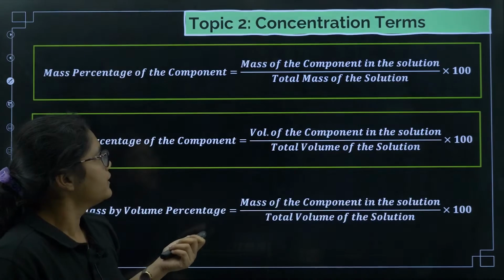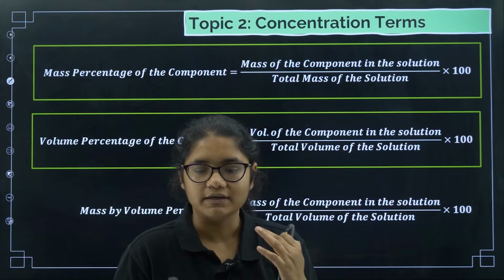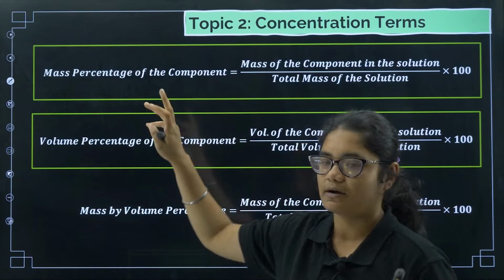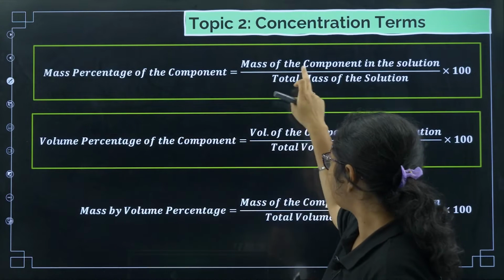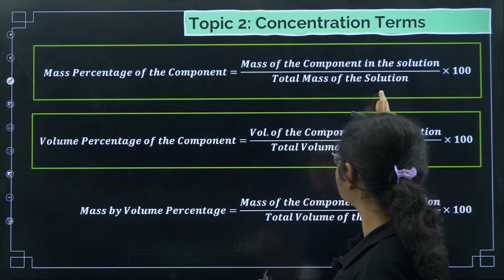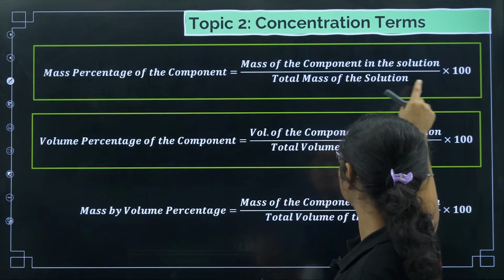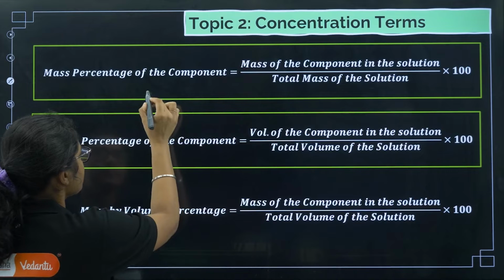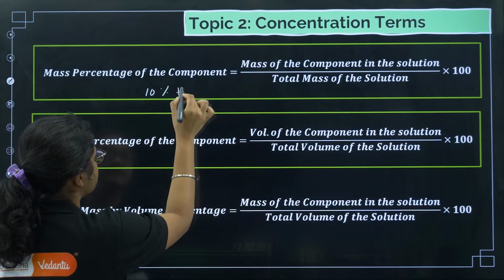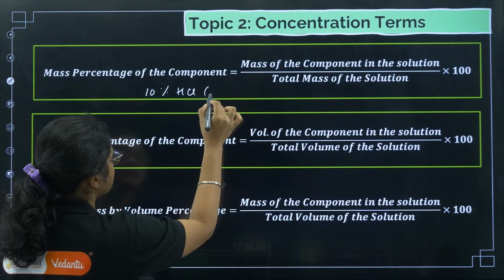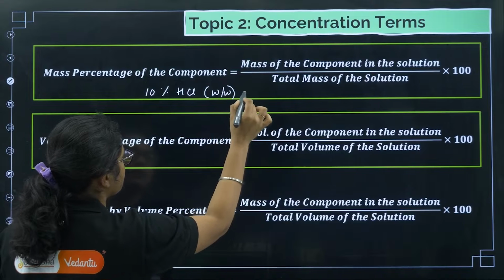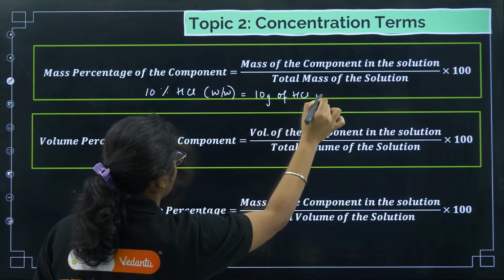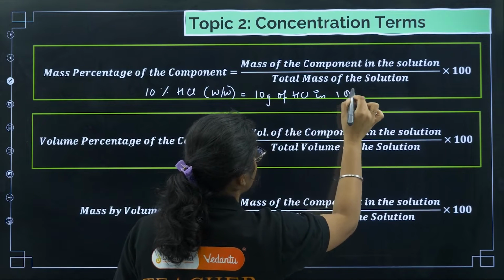Now coming to concentration terms. First is mass percentage. Mass percentage means the mass of the component divided by the total mass of the solution, multiplied by 100. I'll tell you an example. Say it is 10% HCl, and for mass percentage we represent it as W by W. What does that mean? That means 10 gram of HCl in 100 gram of solution.